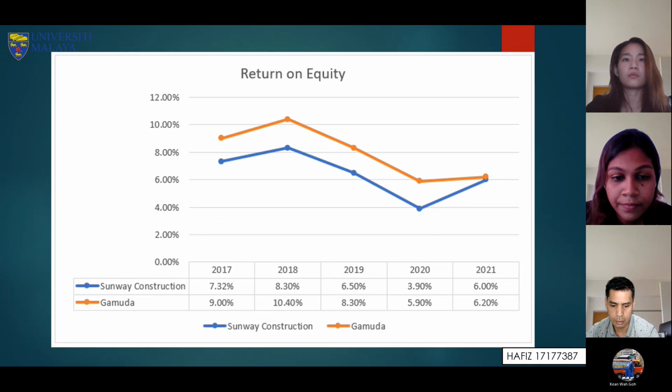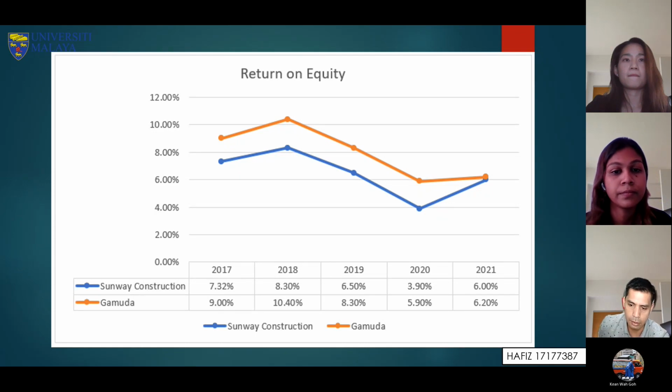And as you can see in the graph, both of the companies have return on equity. Gamuda has a better ability to generate income from the shareholder investment compared to Sunway Construction. Both of the companies' ROE decreased in 2020 and increased back in 2021 after the COVID-19.